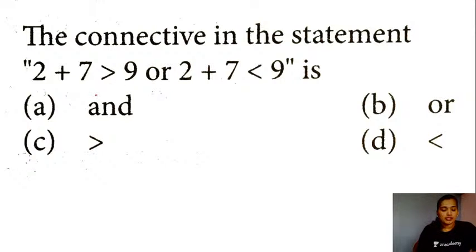So here, 2 plus 7 is greater than 9. It is equal to 9, right? Of course the statement is false. Looking at the next mathematical statement, 2 plus 7 which is 9, 9 is less than 9, this is also false. So these two mathematical statements are put together with the word "or". So the word "or" is a connective here. Yes Aditi, that's the correct answer there. Good going. So option B is the right answer for this question. So yes students, I hope you are following this. So let's proceed. Yes Prasun Rai, option B is the right answer.